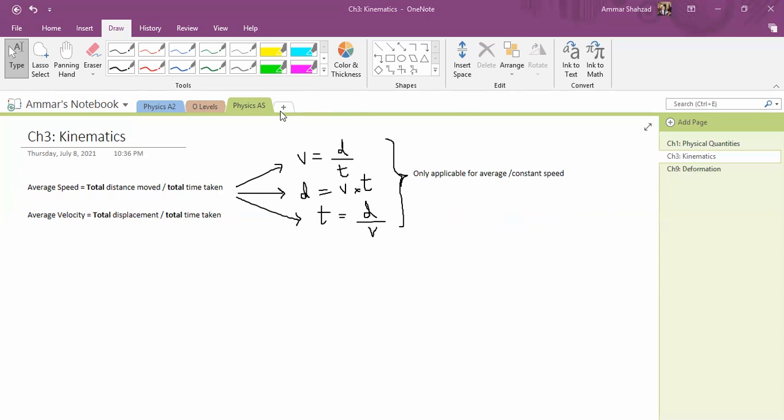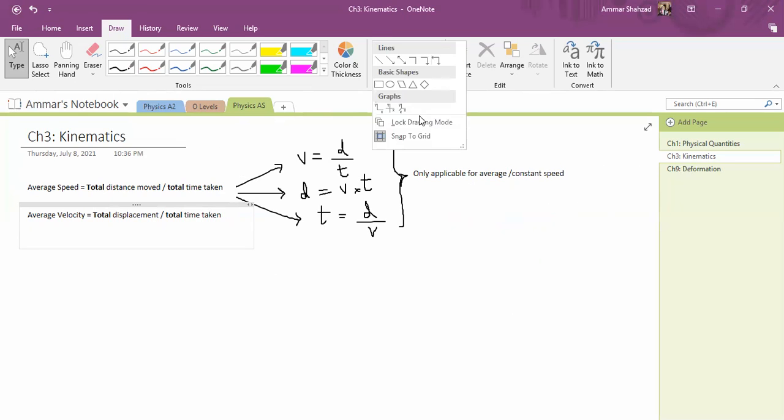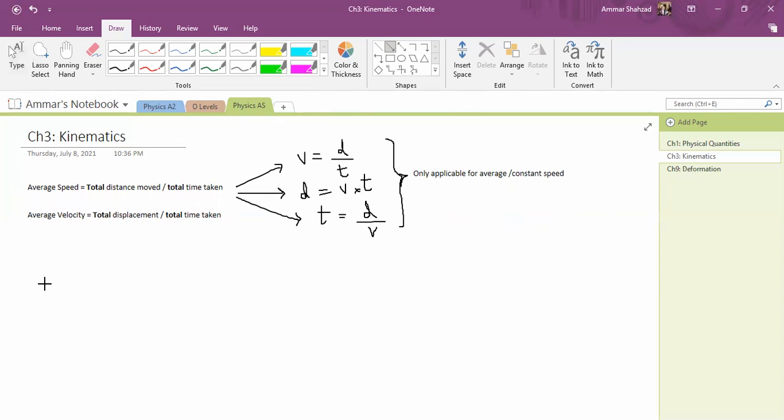Okay. Now the thing is, let's consider an axis. Let's say we have this one line. Let's call this the x-axis. We are only dealing with one axis right now.